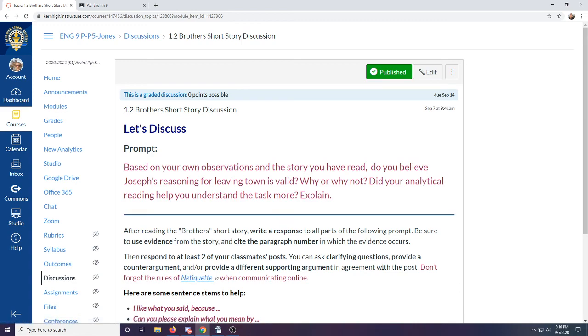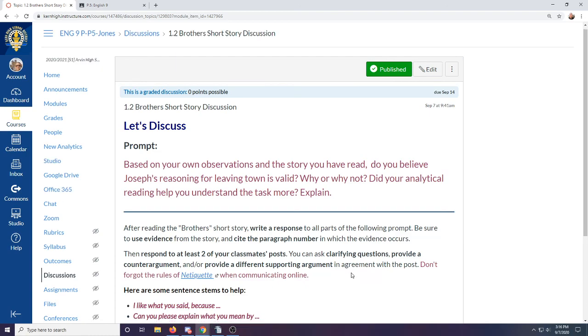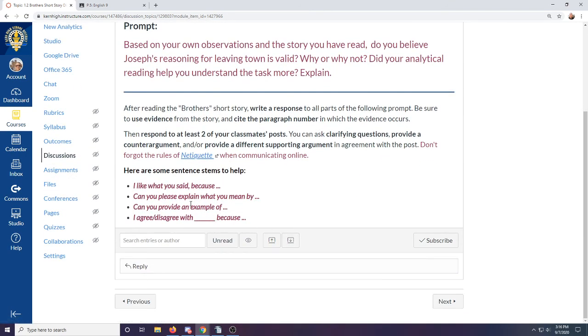And then on the next page, you have a graded discussion. This is a discussion everyone must participate in, and you'll discuss the short story as a class based on your own observations and the story you've read. Do you believe in Joseph's reasoning for leaving his town, that it is valid? Why or why not? Did your analytical reading help you understand the task more? Please explain.